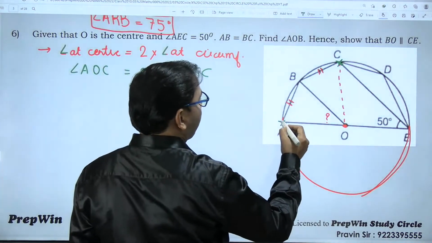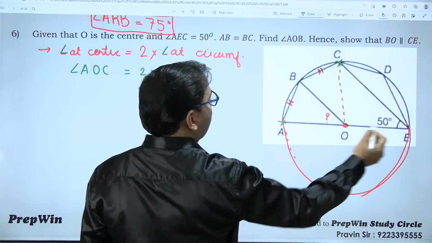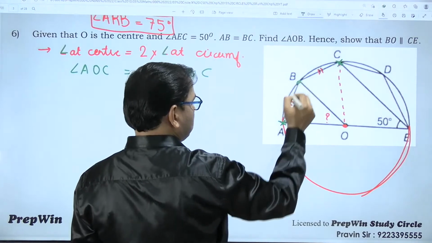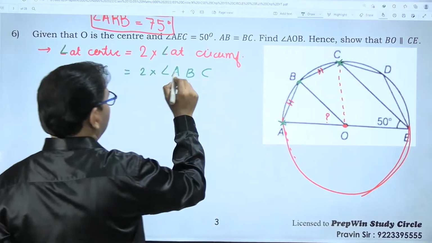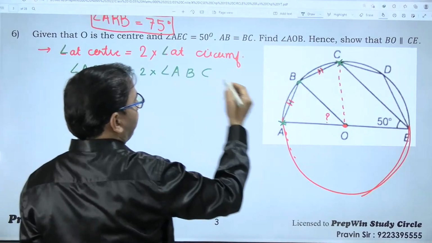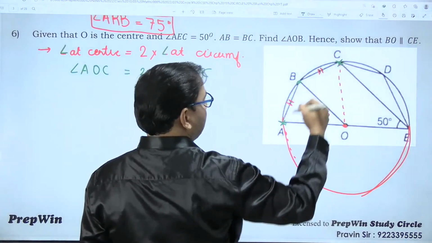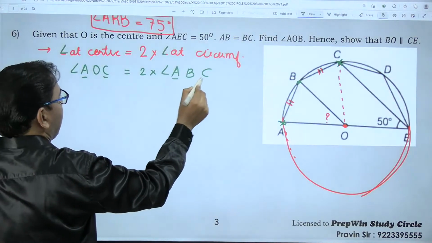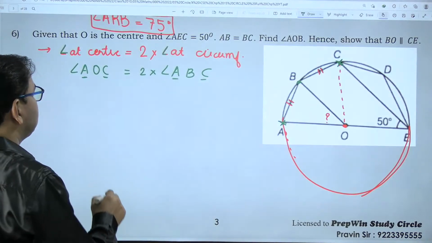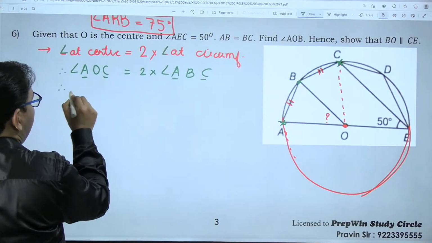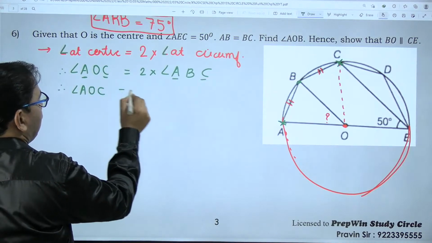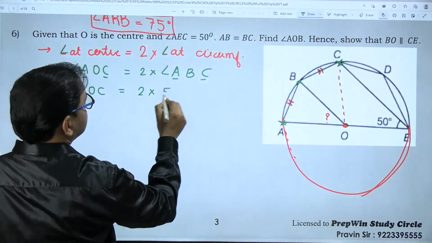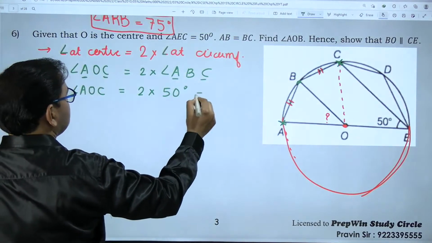This same relation is not applicable for angle AOB and angle ABC, because for AOB the letters at the extreme points are A and B, and for this angle it is A and C. Always remember that the starting letter and last letter have to be the same if you want to use this relation. Therefore angle AOC is twice angle ABC. ABC is given as 50 degrees, therefore angle AOC is 100 degrees.